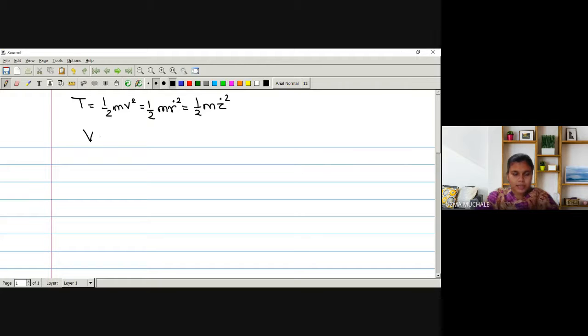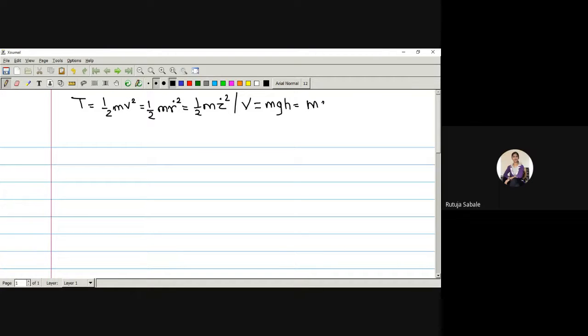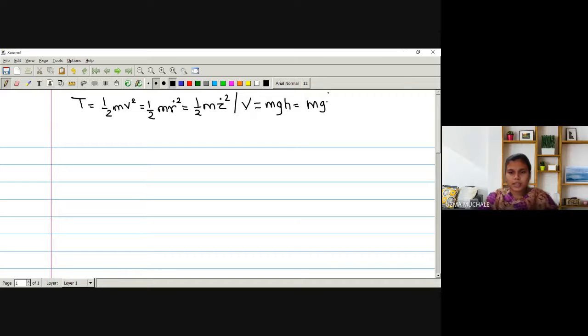So next is potential energy. Let me write it down here. What will be the potential energy? V is equal to mgh. What is h? H is the height. So h is nothing but your z coordinate. Okay.